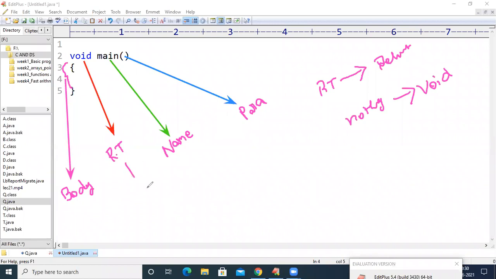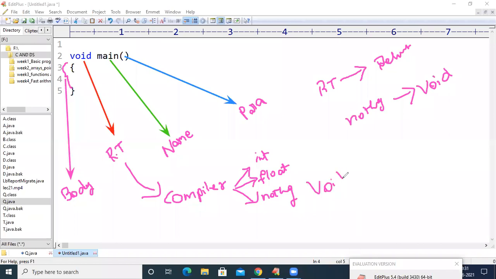So here the return type will help the compiler. The return type gives the information to the compiler that the successful execution of this particular method is going to return an integer value, or a float value, or nothing. Nothing means, if we keep void, the compiler will know that the successful execution of this particular method is going to return nothing.